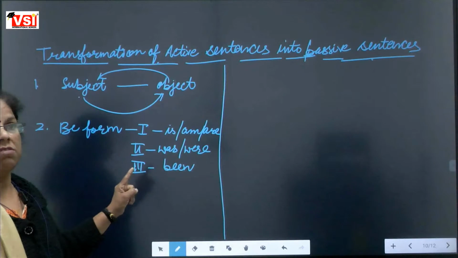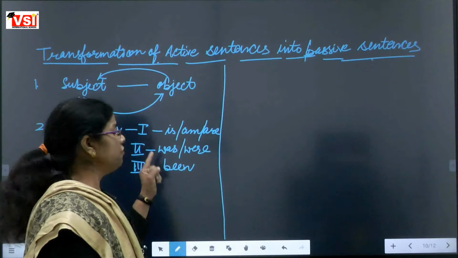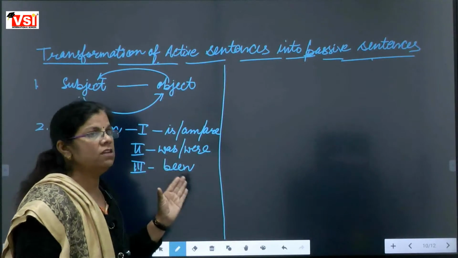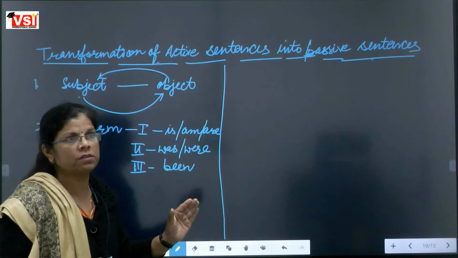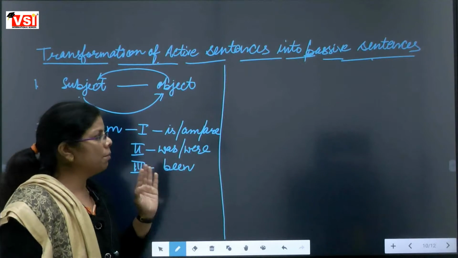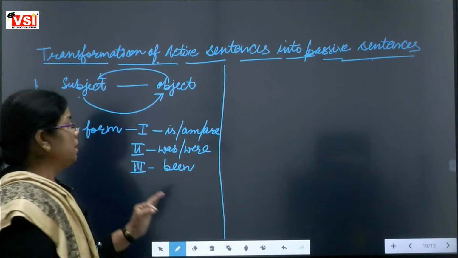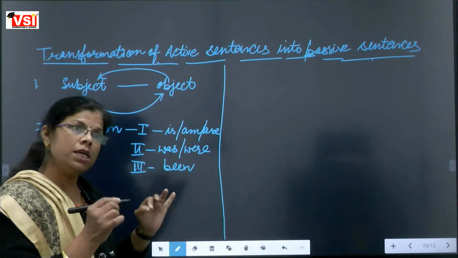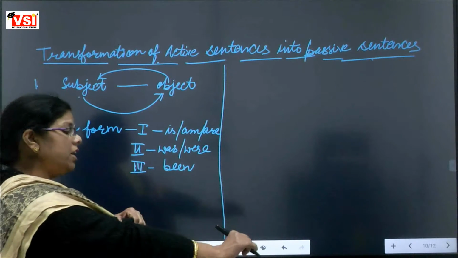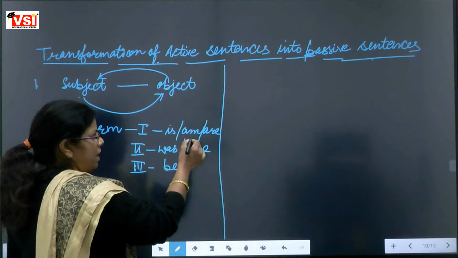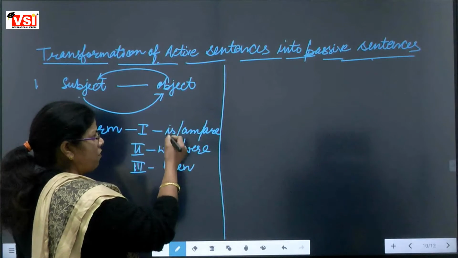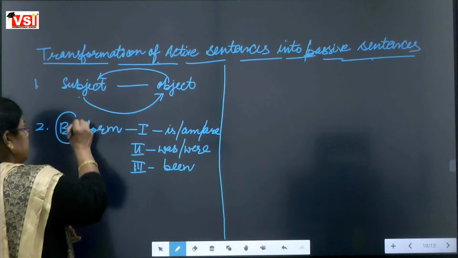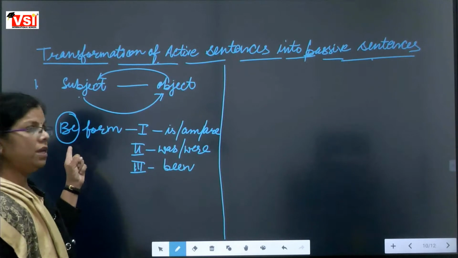Whenever we are changing active sentences into passive sentences, always and always be form will be used in each and every kind of passive sentence. In passive sentences, you must always use some form of be. It can be is, it can be am, it can be are, it can be was, it can be were, it can be been, or sometimes be itself.